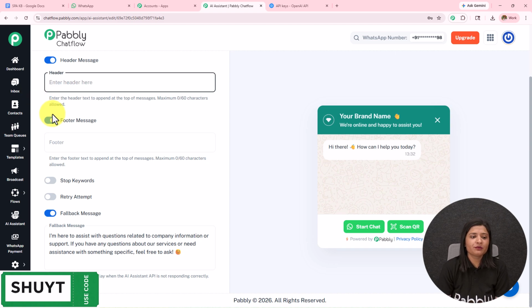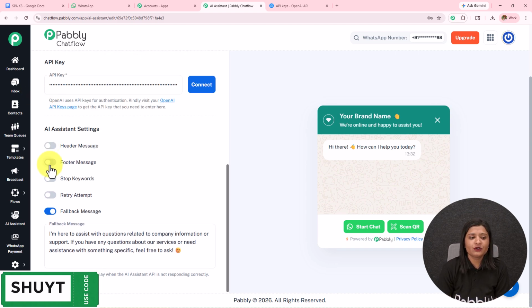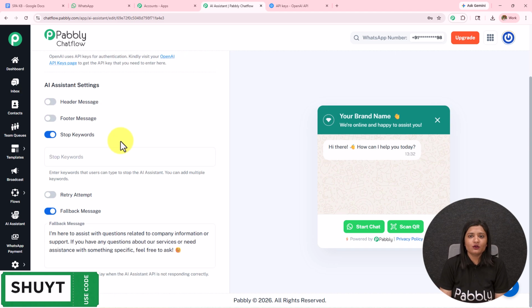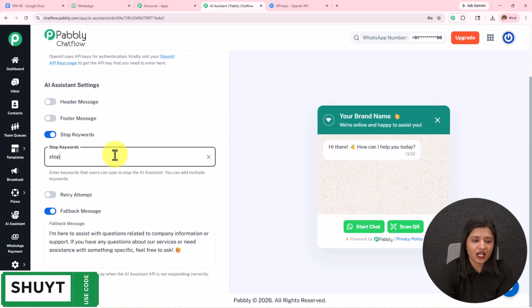Then we have the stop keyword. So when the user does not want to get replies from the AI agent, or when the matter has to be escalated to human support, then the stop keyword can be sent by the user. How can you do this? I have entered stop and pressed enter. In this manner I have added the stop keyword.